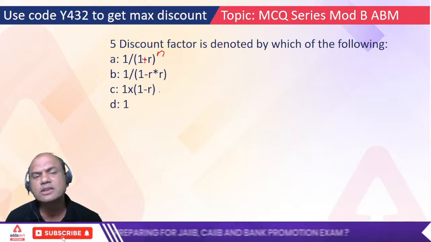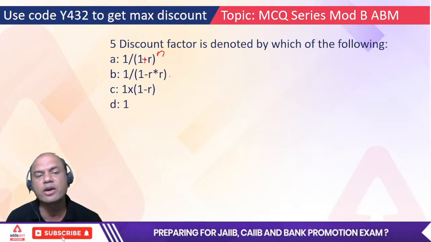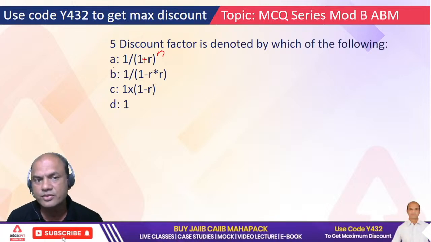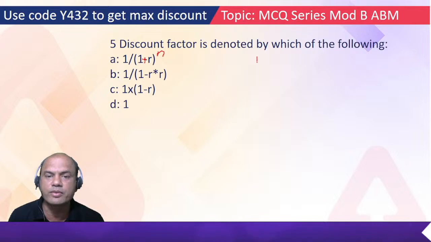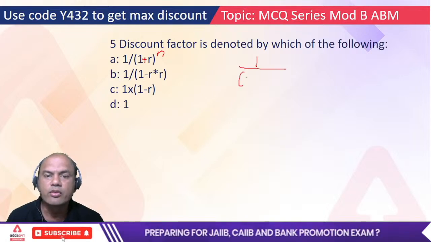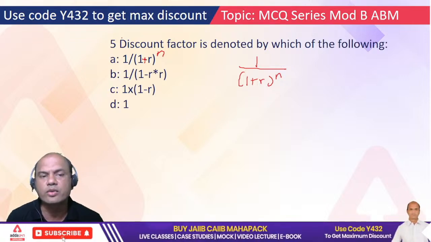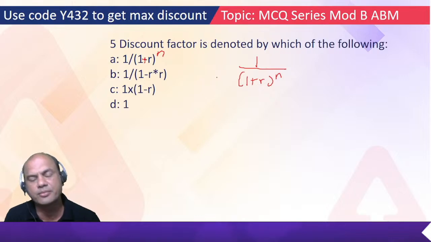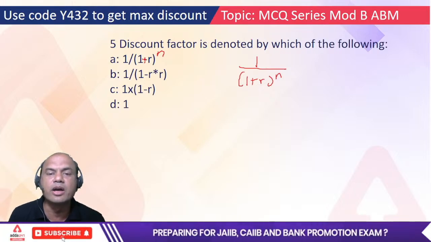1 into 1 minus R or 1 minus R into R? Is this the correct one? In JAIIB also we had studied this. So here the real definition is 1 upon 1 plus R raised to n. Here question number 4, earlier one, this discounting factor and this is almost same, only it's asked in a slightly different way, and here the formula is asked.